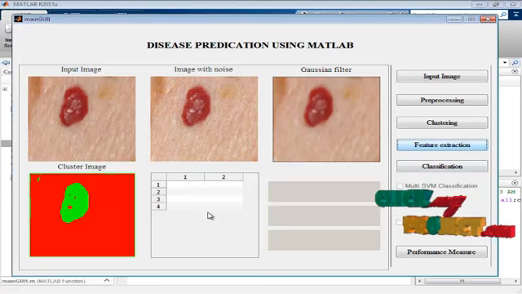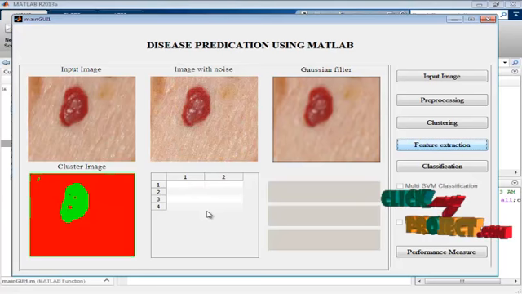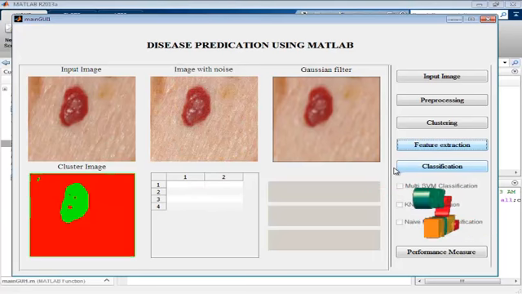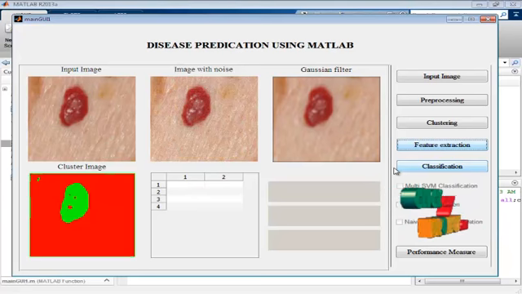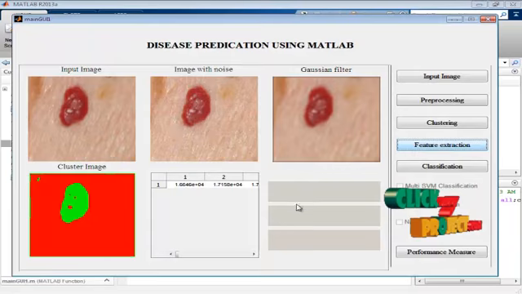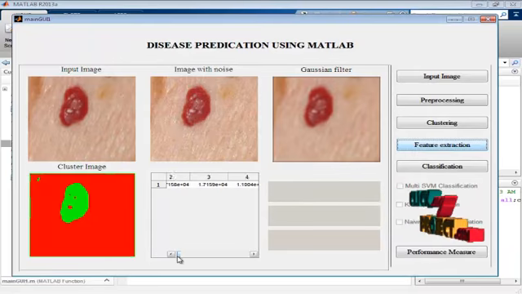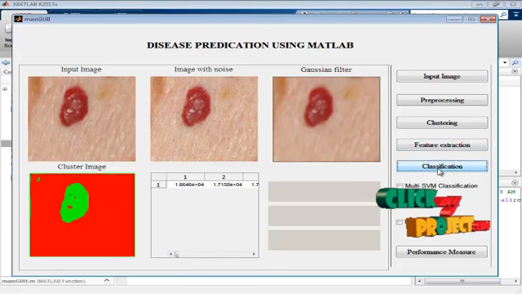Here we use the GLCM feature extraction method. GLCM means gray level co-occurrence matrix. GLCM calculation is done here. The GLCM features are displayed here. Then next is the classification button.